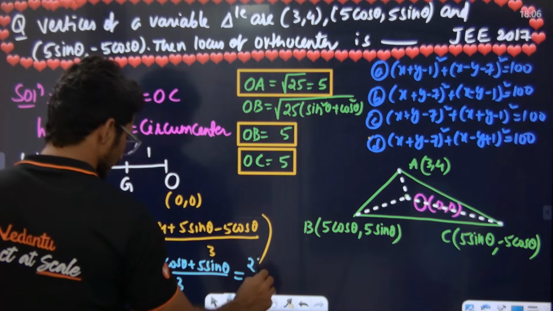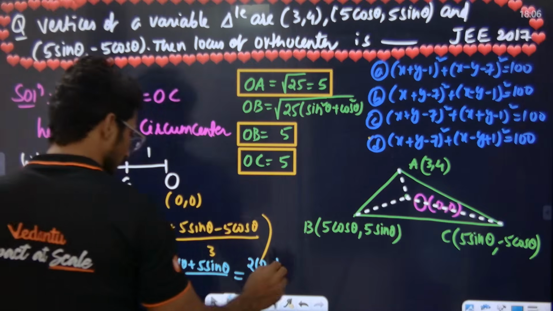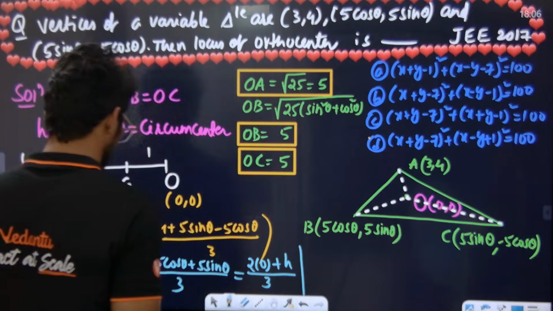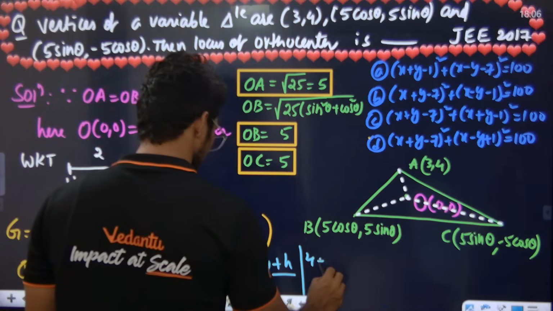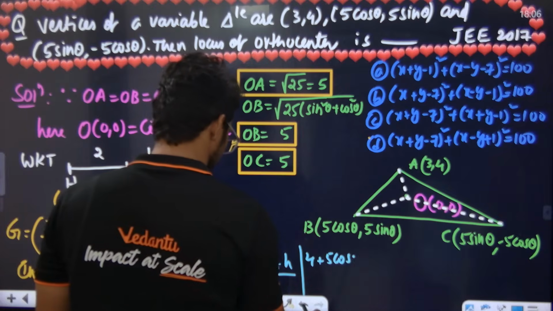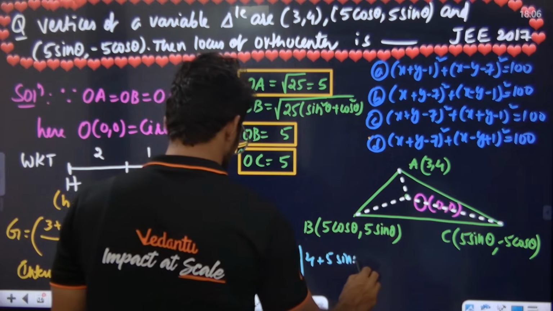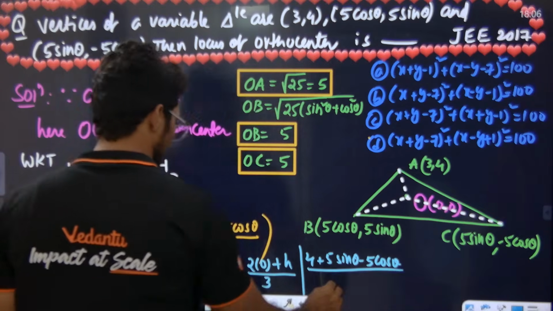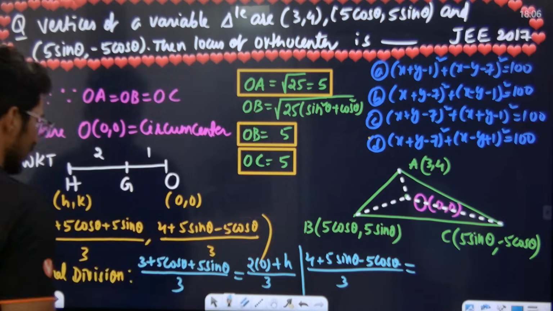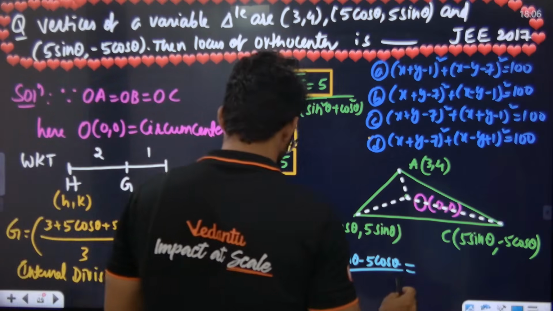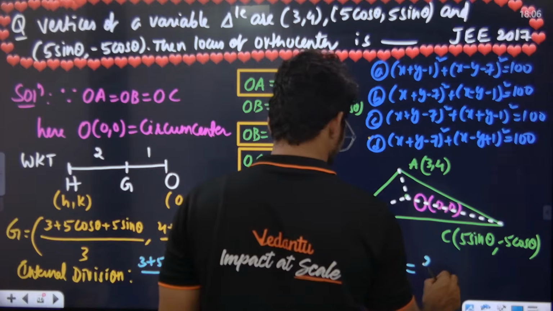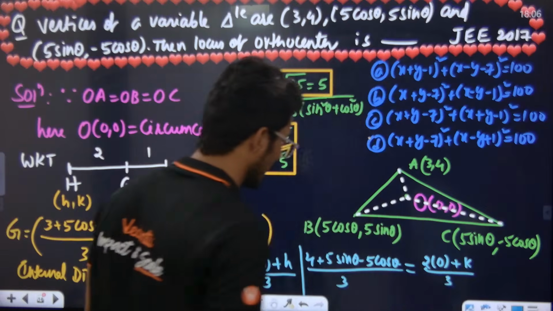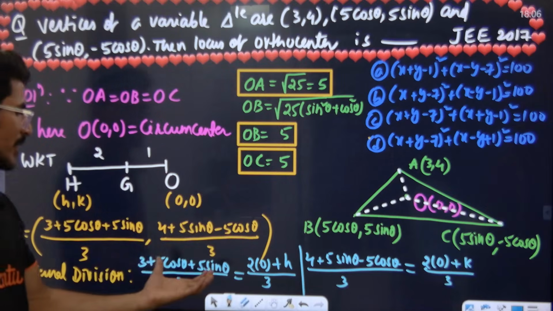Next, the y coordinate: 4 plus 5 sin theta minus 5 cos theta divided by 3. Here m plus n is equal to what? m by 2 plus n by 1, divided by m plus n. Now I'm going to find a relation between h and k from this.